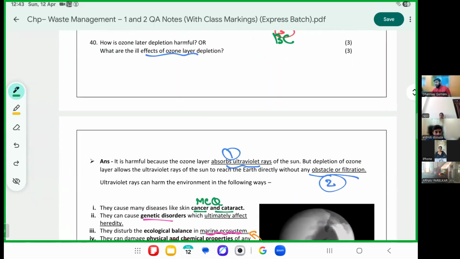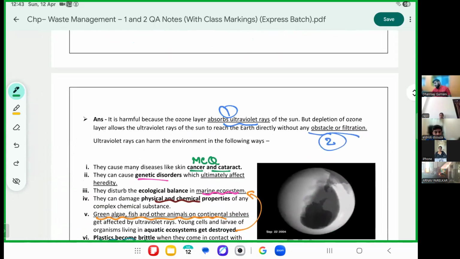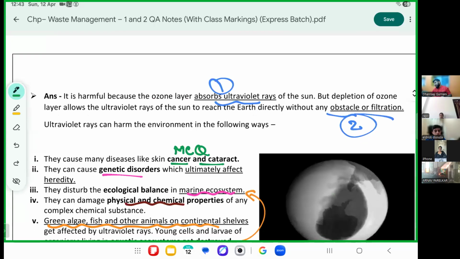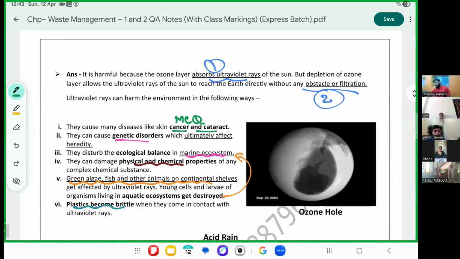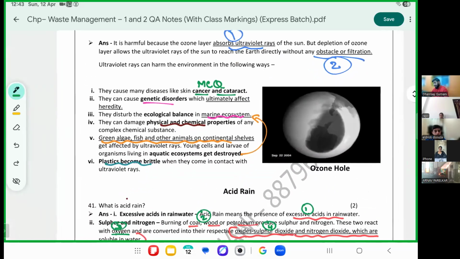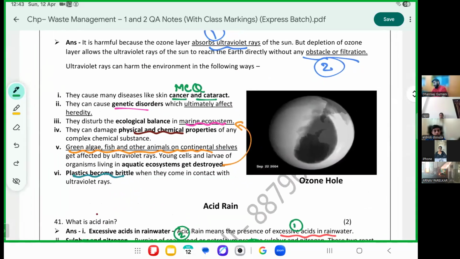What are the ill effects of ozone layer depletion? The ozone layer absorbs the UV rays and filters them. If this is not possible, it causes 6 ill effects. Please mark the first one. It causes skin cancer and cataract. Cataract is an eye problem. It affects the genetic order of heredity. Please mark 3 and 5 together.